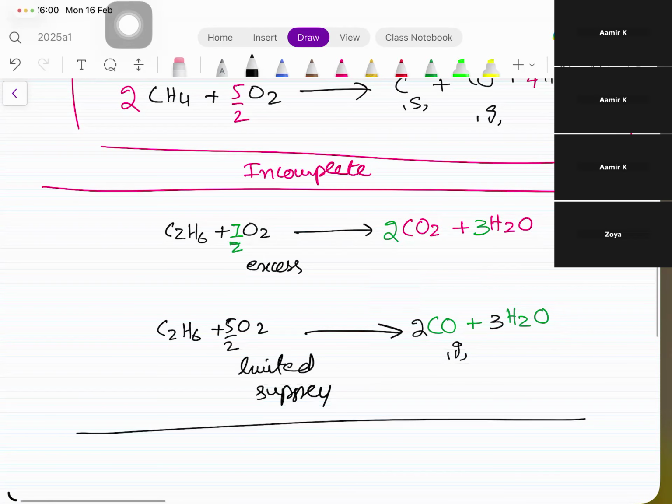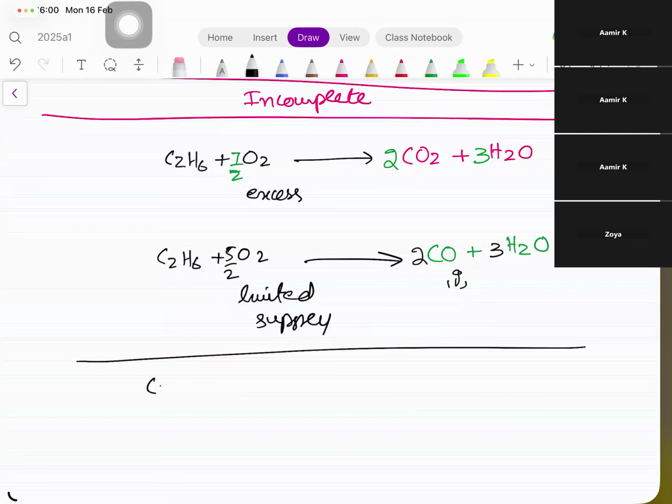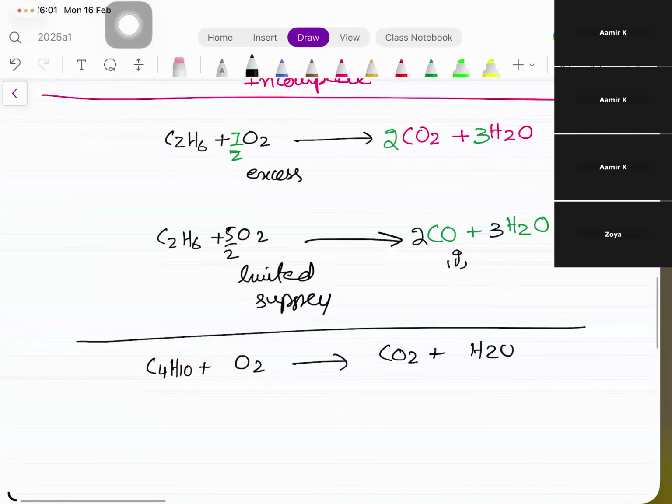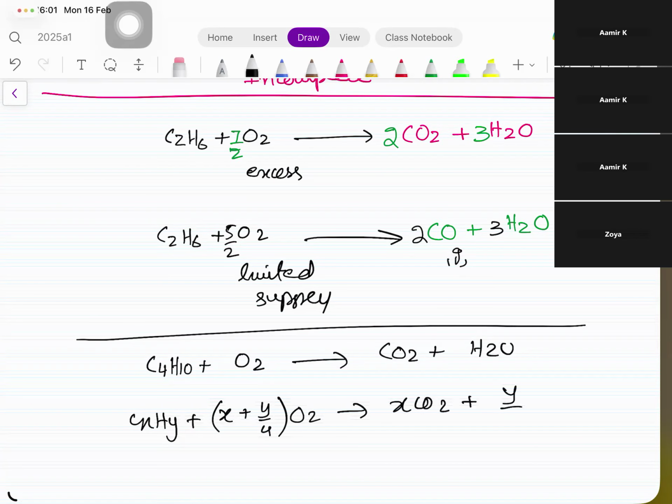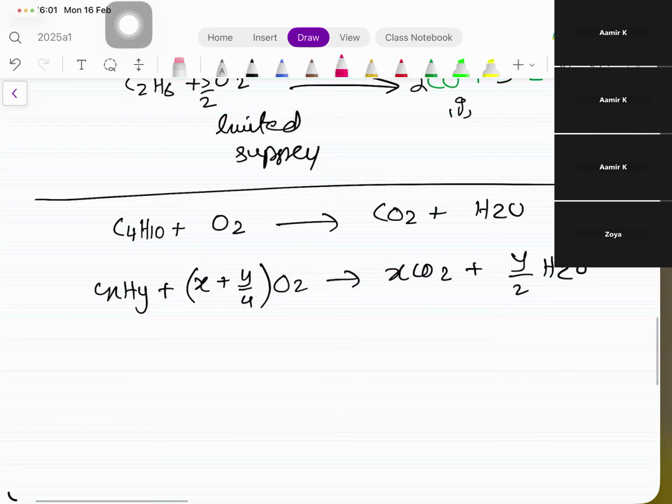Right? उससे भी एक equation चलो balance करा लेता हूँ आपसे. ये देखो बच्चे, C4H10 plus O2 gives us CO2 plus H2O. Now I would like you to follow this. ये वाली equation use करें. CXHY plus (X plus Y by 4) O2 gives us what? XCO2 plus Y by 2 H2O. Now would you please put the values of X and Y? What are the values of X and Y? 4 plus 10. So please do it.